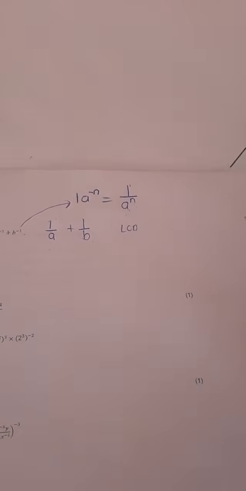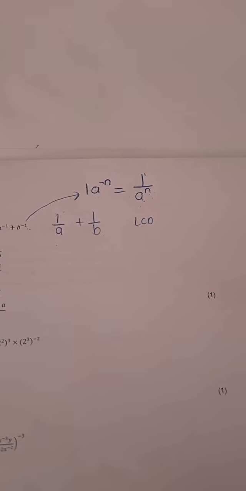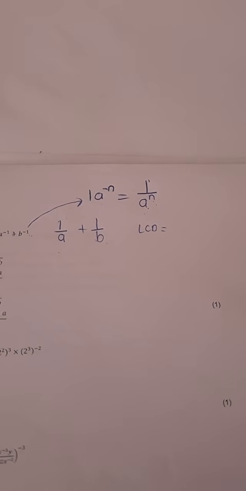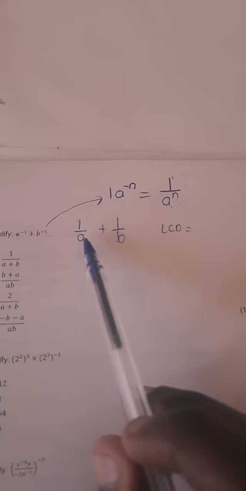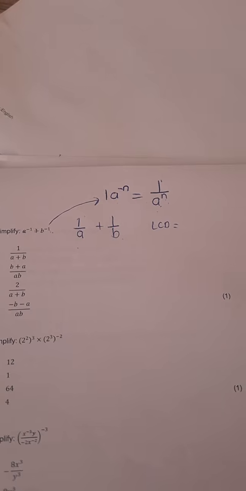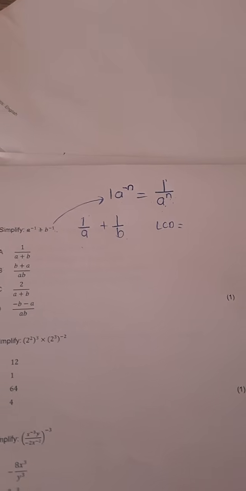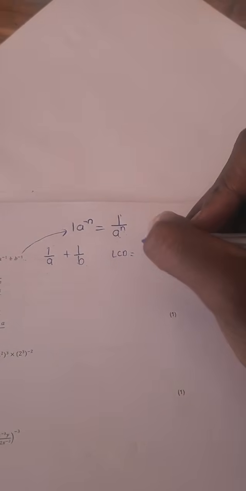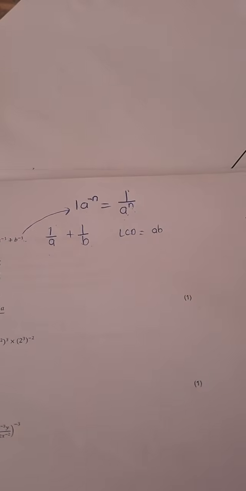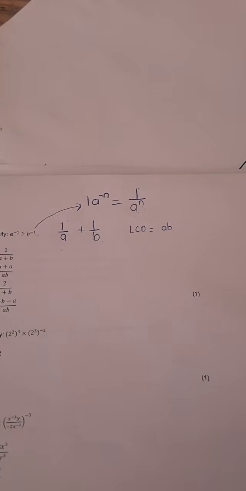When we are adding fractions, what do we usually do? We find the LCD between A and B. So our LCD is what, guys, here? Our LCD is simply AB. This is the LCD.